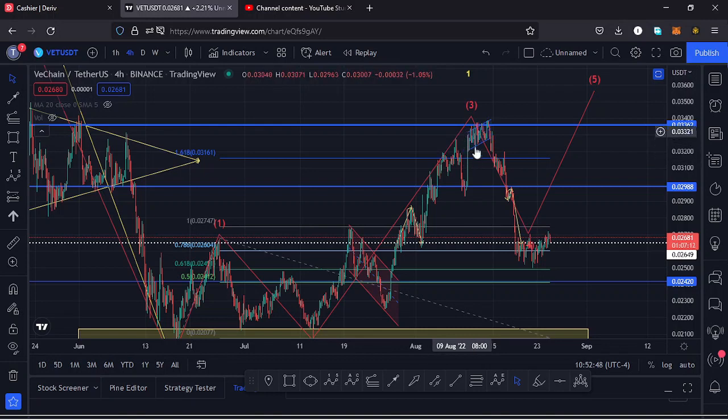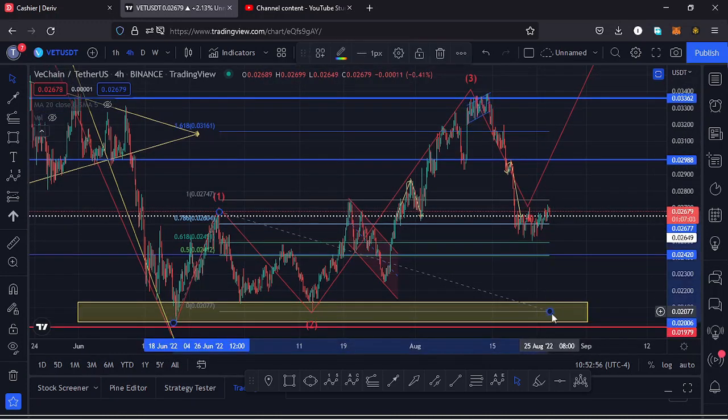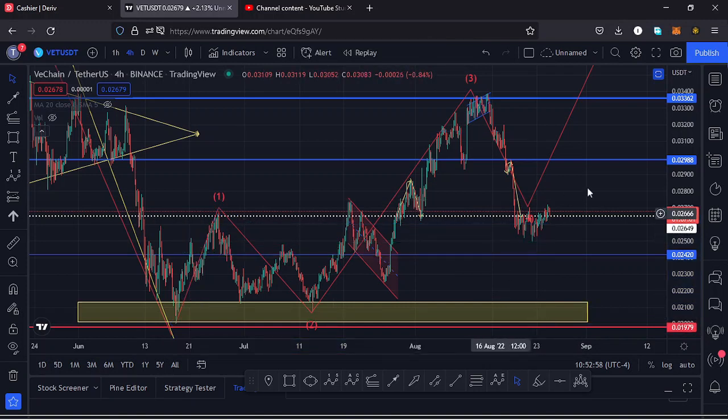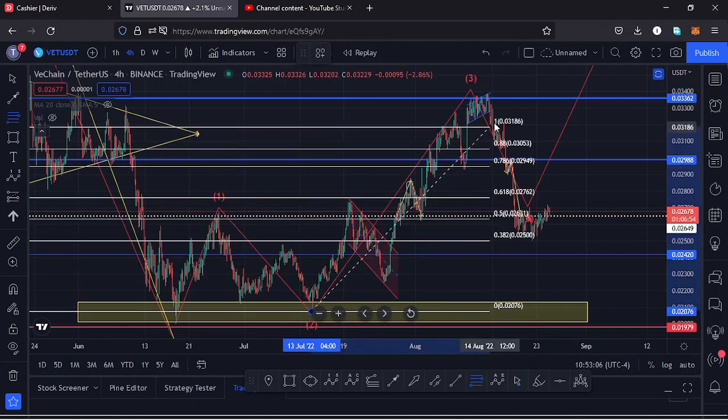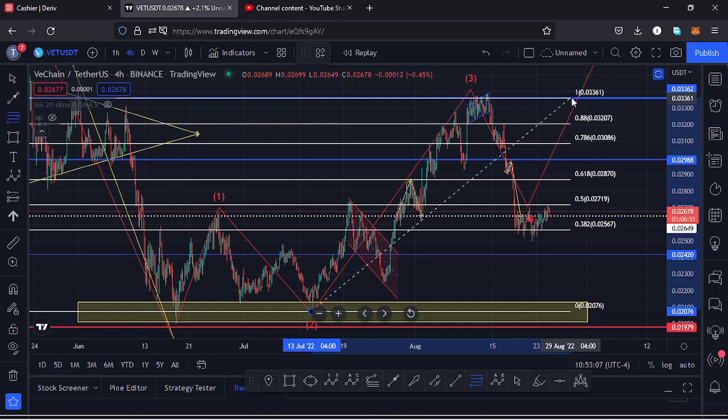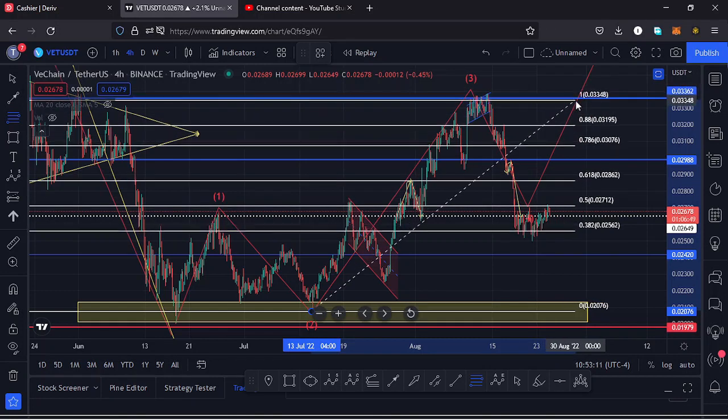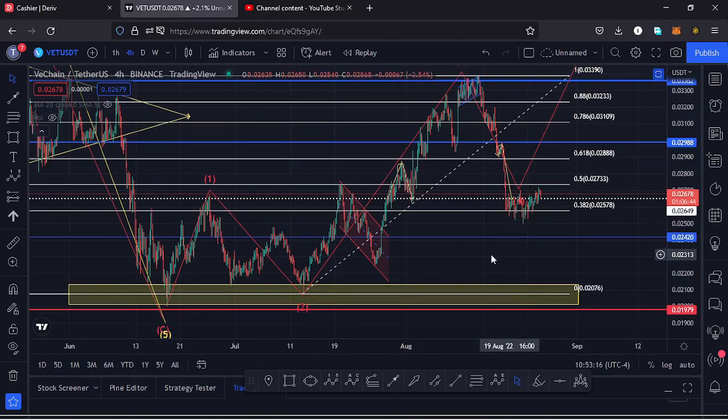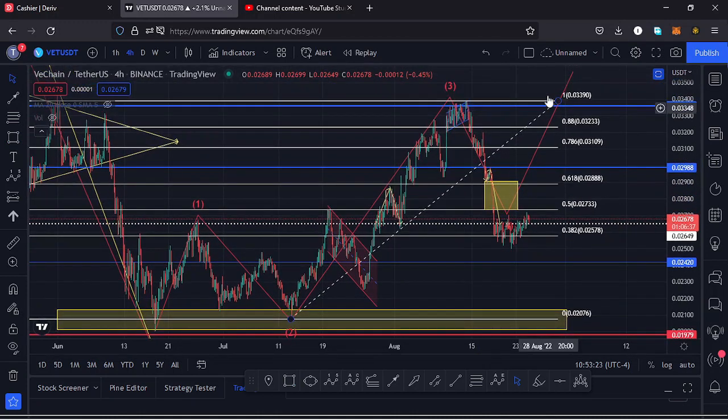We even overshot that key target area to the upside, then faced a key area of resistance and saw a massive pullback to the lower side in what I believed was the formation of a wave 4. And because a wave 4 is a retracement of the third wave, we can use the Fibonacci's to get a target area for that wave 4 to the lower side by connecting the fibs from the low of the wave 3 to the high of that wave 3, and that gives me a minimum target area between the fib level 0.618 and the fib level 0.5, which I can mark out here on the charts like that.